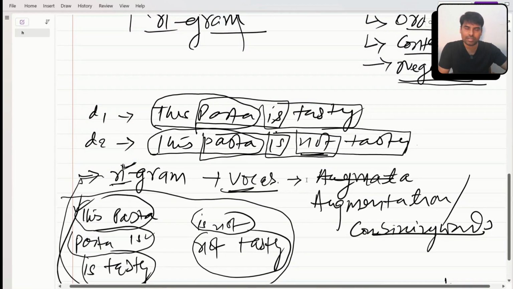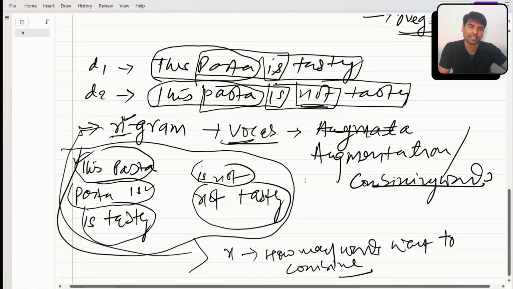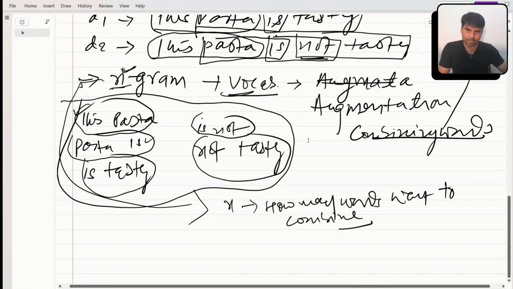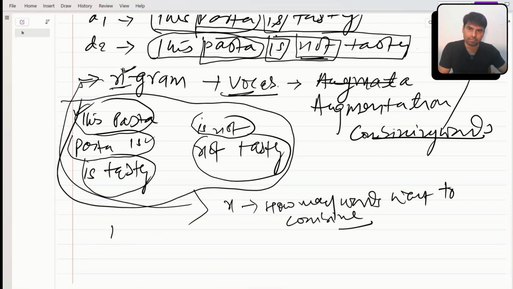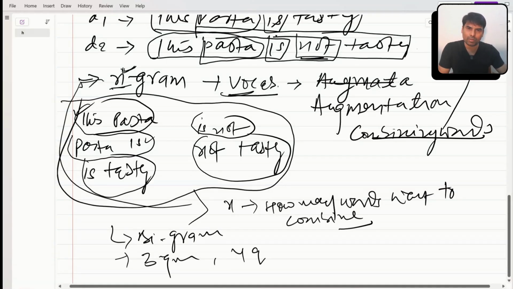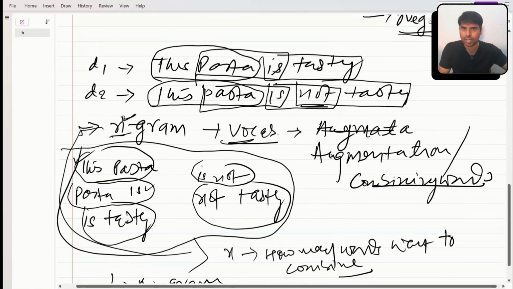Based on that, it is given a name like bigram. If you're combining 2 words, for example in this case, I can say I'm using a bigram technique. It is called bigram because it has 2 words. It can be 3 gram or 4 gram, depending upon the words you combine. It's very simple. I hope you're able to understand the intuition of what I'm trying to do here.